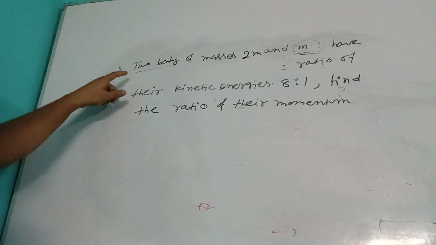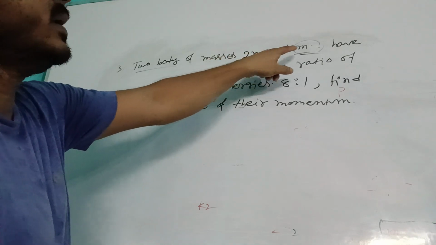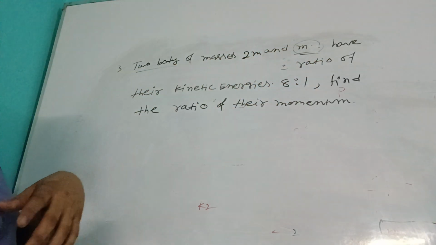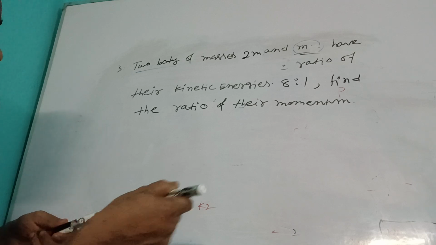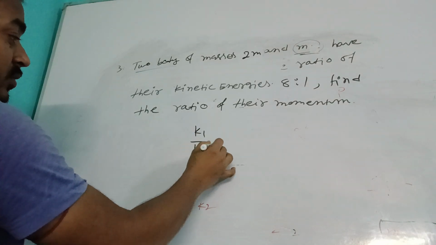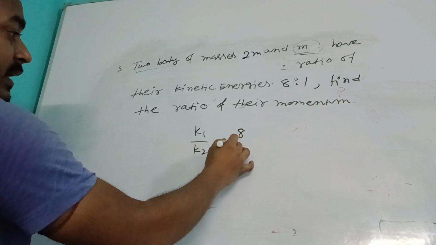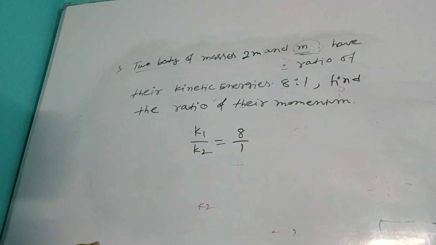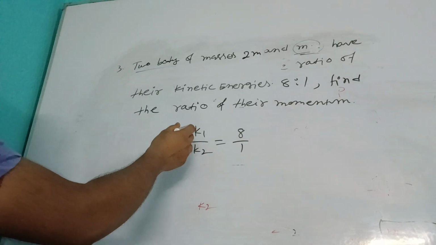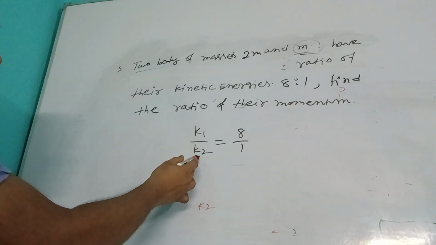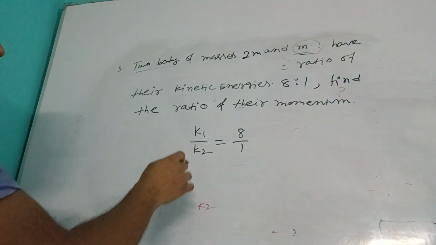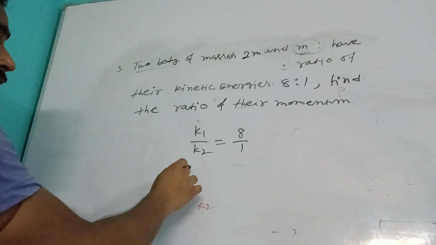Okay, now see, two bodies of masses 2m and m are given. The ratio of kinetic energy is given. We know the ratio of kinetic energy means K1 divided by K2. This is given as 8 by 1. Suppose the kinetic energy of the first object is K1 and of the second object is K2. So the ratio is 8 by 1.